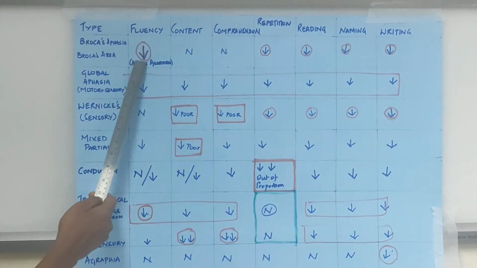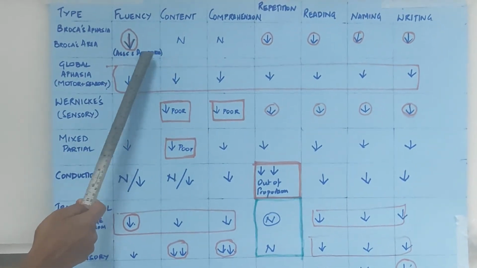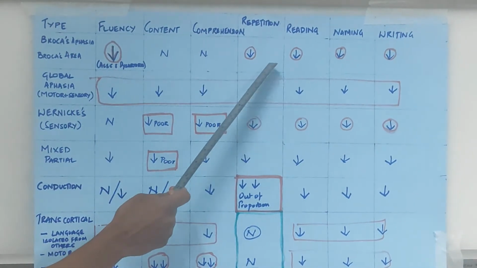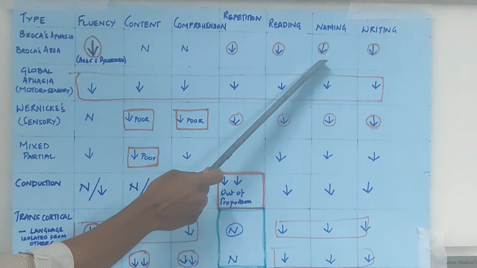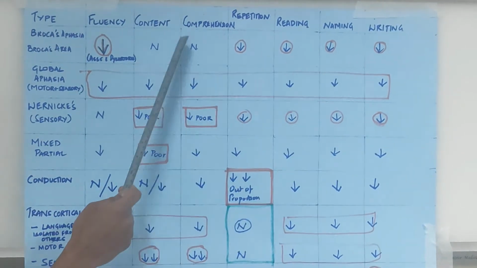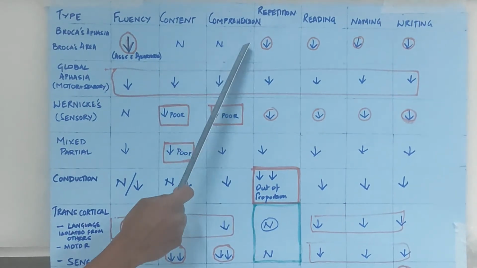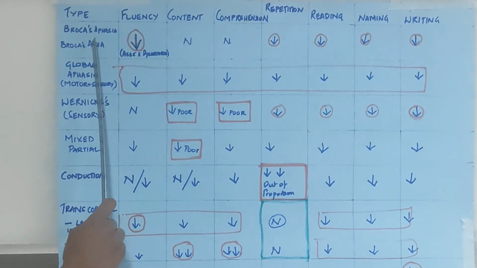So you can see the fluency is affected most, and it is often associated with dysarthria. Here other components like reading, repetition, naming and writing are also impaired, but the content, which is a sensory component, is normal here. Content and comprehension are totally normal in Broca's aphasia.